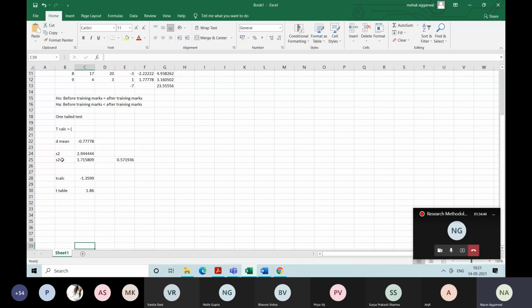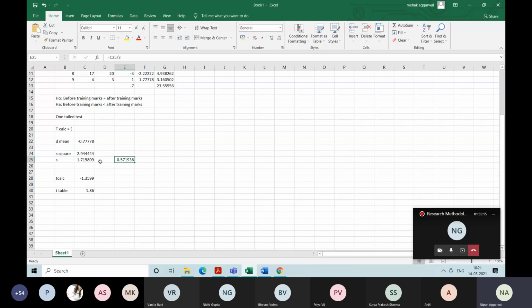This is S. Sorry, this is S square. Fine. So this is S square and this is S because we have taken the under root of the same. So S divided by under root of n. N is 9. So under root of 9 is 3. So we have made this value divided by 3.